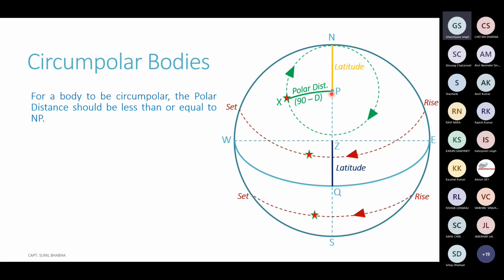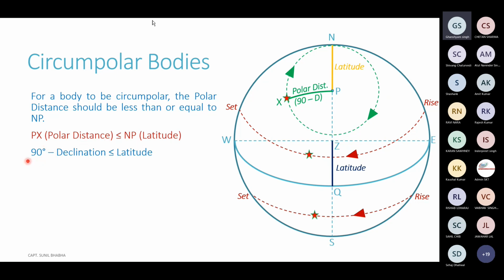So we understand from this diagram that for a body to be circumpolar, the polar distance of the body should be equal to or less than the elevation of the pole, or NP. Now, NP, or elevation of the pole, is equal to the latitude of the observer. So we come to this relationship that PX, which is the polar distance, should be less than or equal to NP, which is the latitude.